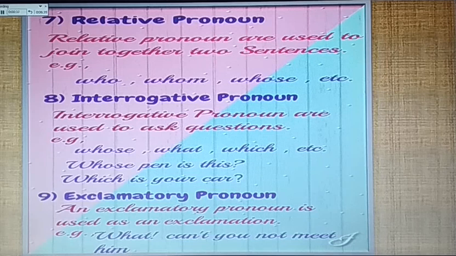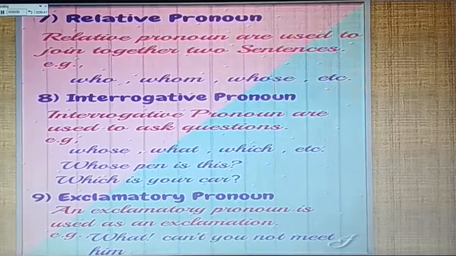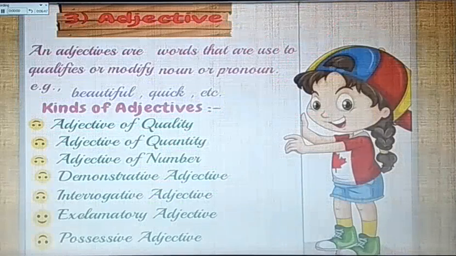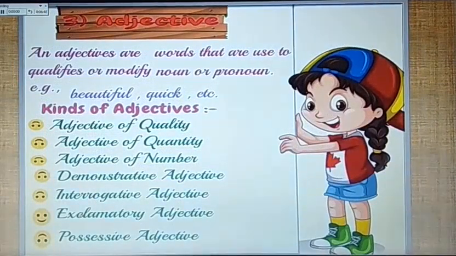An exclamatory pronoun is used as an exclamation. For example, what, can't you not meet him? Third, adjective. Adjectives are the words that are used to qualify or modify a noun or pronoun. For example, beautiful, quick, heavy, etc.